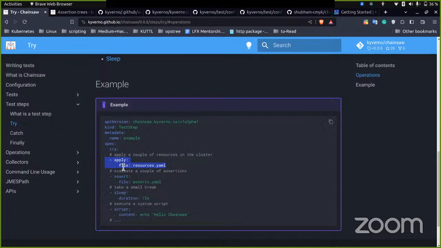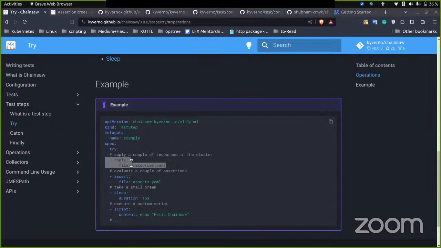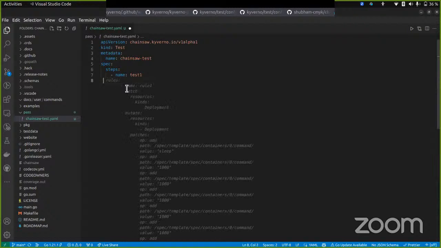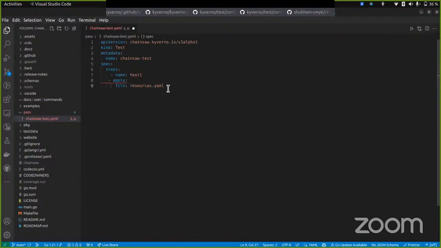So we would simply apply a resource right now. Let's copy this block and go over here to our test, and I've pasted it. We don't need an array over here.